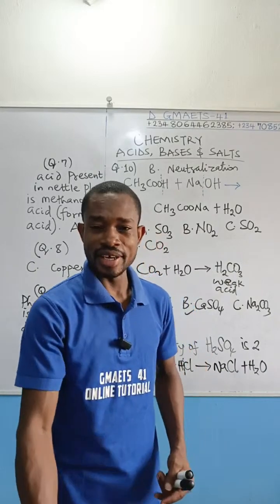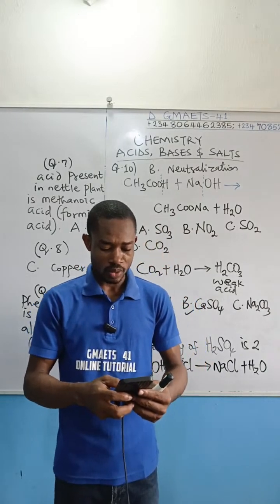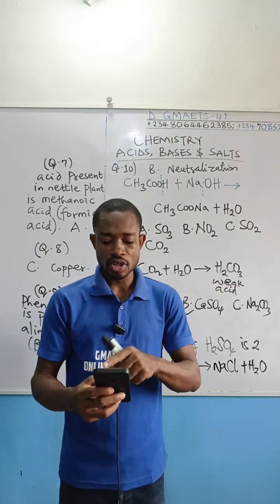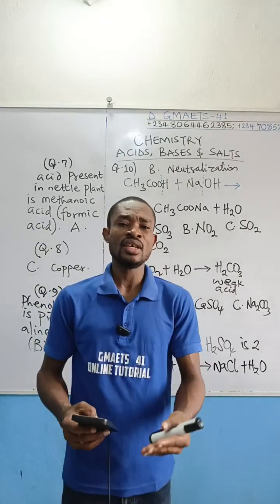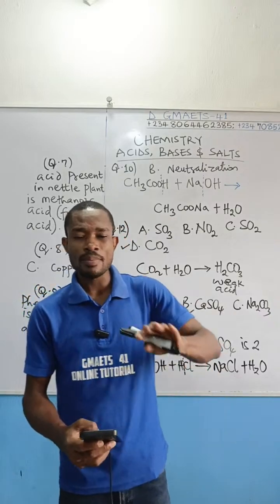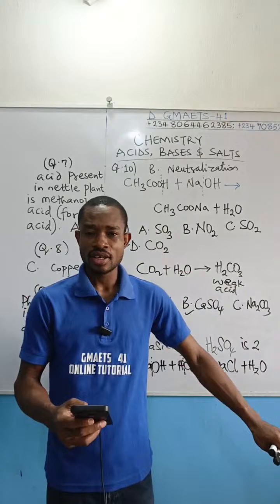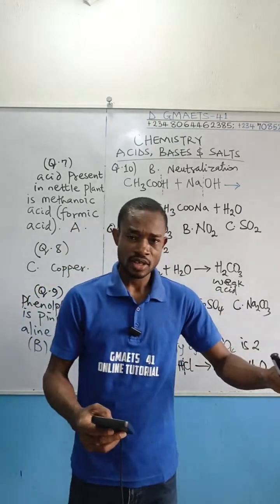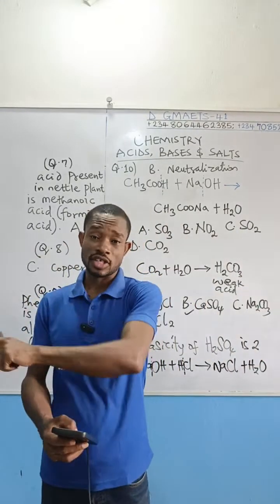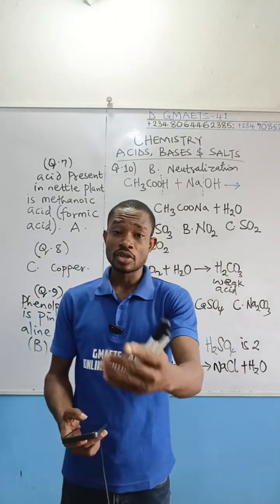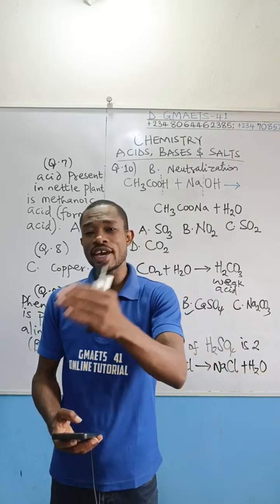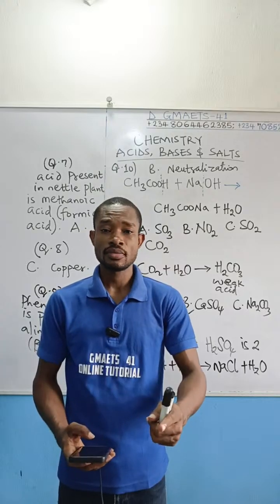Which is why option A said, what do we have in option A there? The pH of the solution decreases. That pH of solution decreases means that you are saying that the resulting solution, the product that is going to be formed, will now be much more acidic. That's the meaning of that. Because if pH is decreasing, you are tending towards acidic medium. Our pH scale is from 1 to 14, which was why when I taught you guys the concept of pH and pOH, I explained that pH plus pOH is equal to 14.